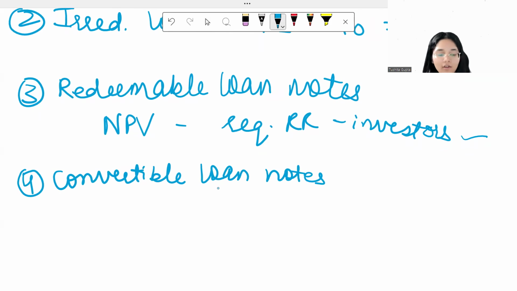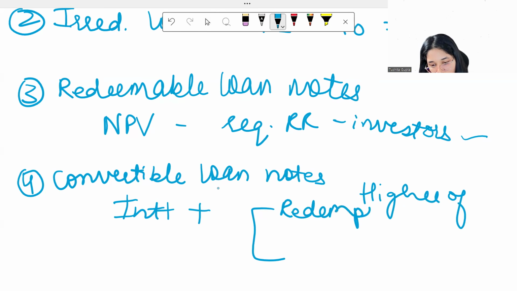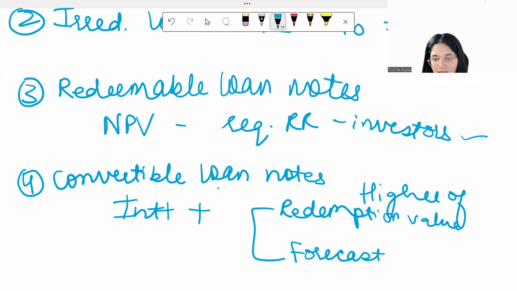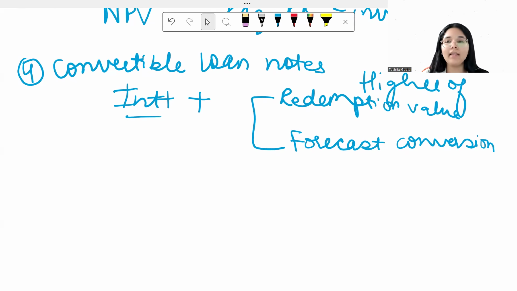Again, over here, you take your interest payments plus on the maturity, you take the higher of the redemption value or the forecast value of shares, forecast conversion. So whatever is the higher one, you're going to take that plus the interest discounted at the investor's required rate of return. This is how we have completed the valuation portion as far as debt and equity are concerned.